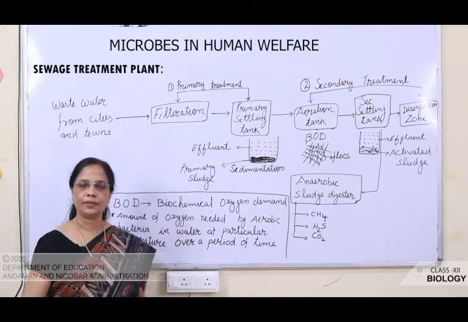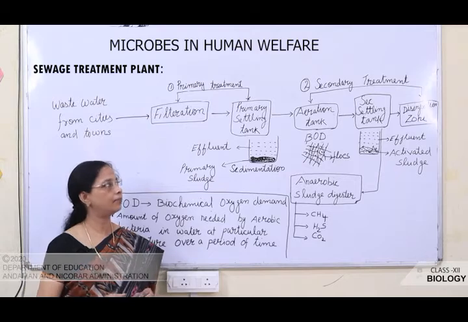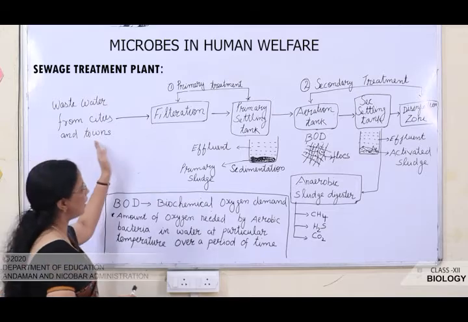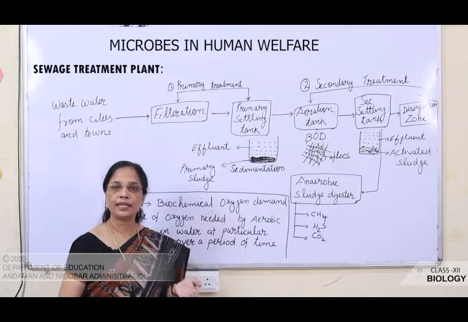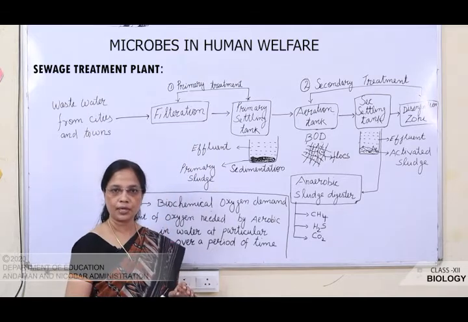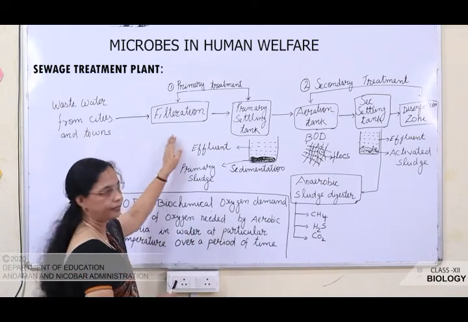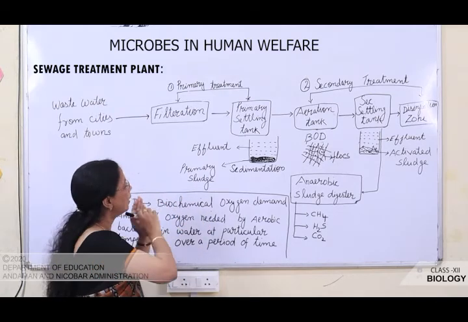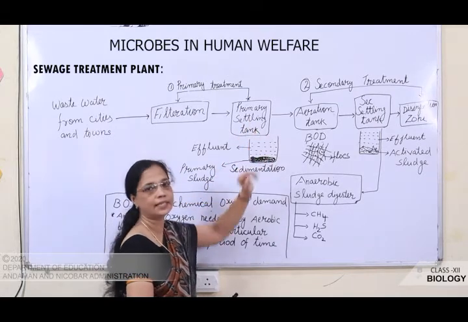The first, primary treatment, is also known as physical treatment. So here in this physical treatment or primary treatment, first of all the waste material from the cities and towns is passed through a mesh like structure. It is passed through a mesh so that the floating waste materials are separated. That process is known as filtration. The floating heavy solid materials are separated by a filtration process, and after that the liquid waste is allowed to pass into a tank which is known as primary settling tank.